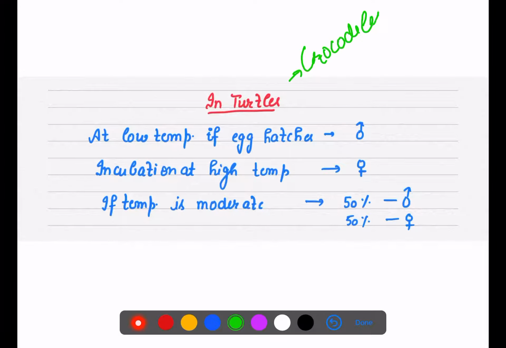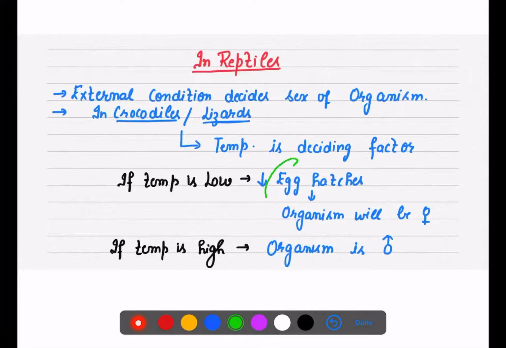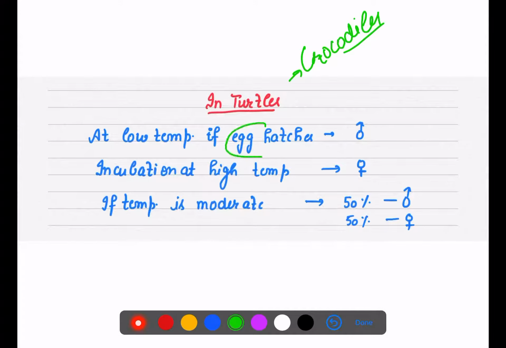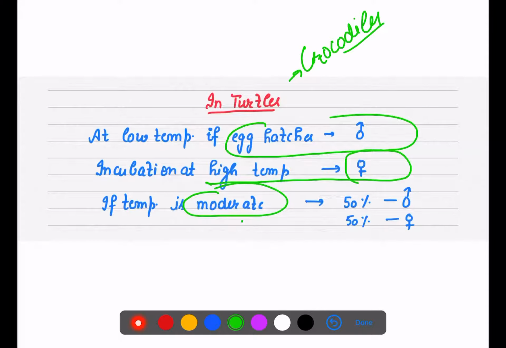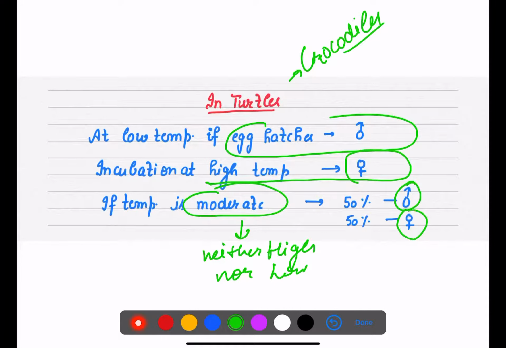In crocodiles, if the egg hatches at a lower temperature, the organism will be female. Here in turtles, it will be male. Incubation at high temperature will result in female. But if the temperature is moderate, which means neither high nor low, then there are 50% chances of male and 50% chances of female.